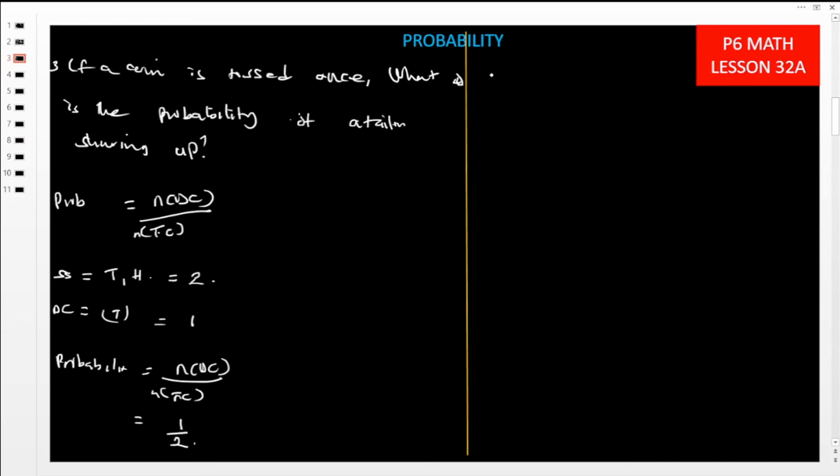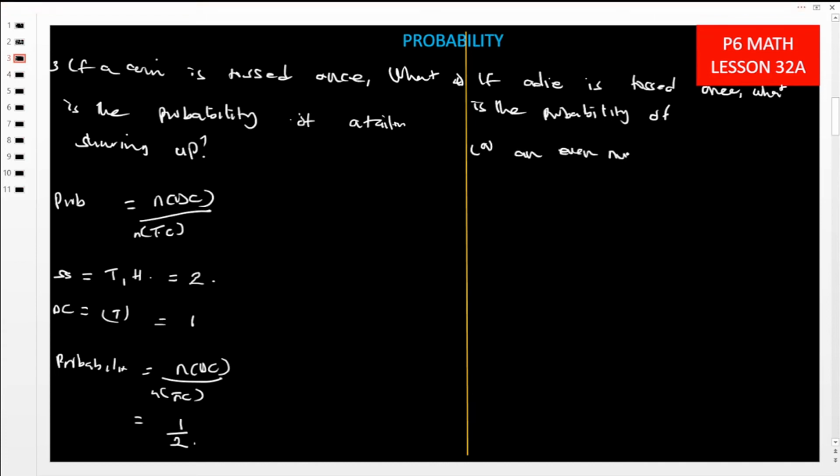They are saying if a die is tossed once, what is the probability of, part A, an even number showing on top?